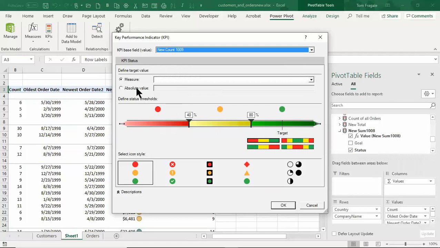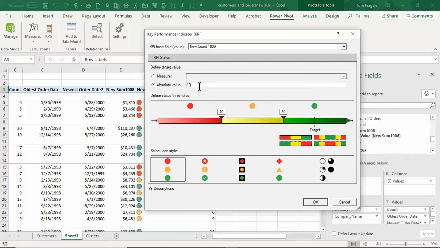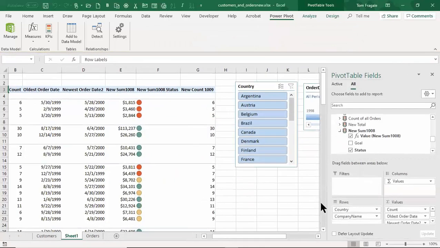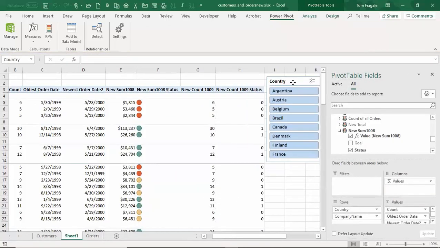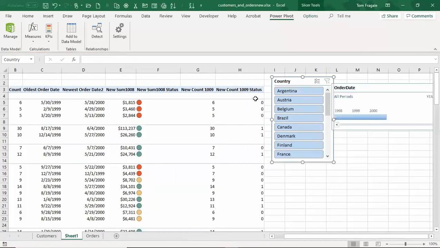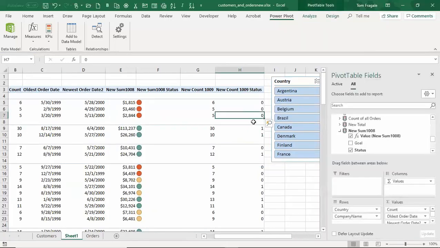Now, these numbers will be much lower. So I'll say 10 there will be the base. So let's say 10 and let's say 5. We'll do 5 and below will be red, 5 and 10 will be yellow, and above 10 will be green. Now, this one turned on. Now, look how it shows up. When it first shows up, it has the zeros and the ones there. So this is kind of weird to me.